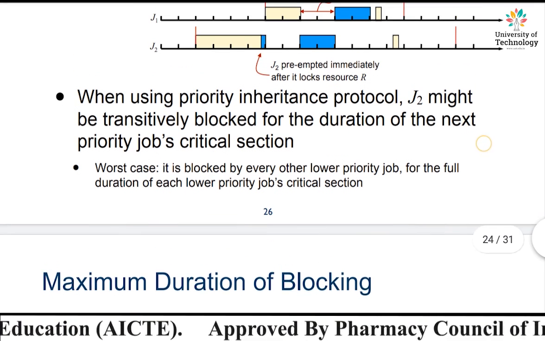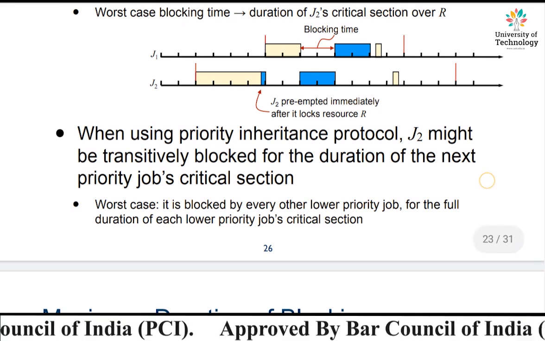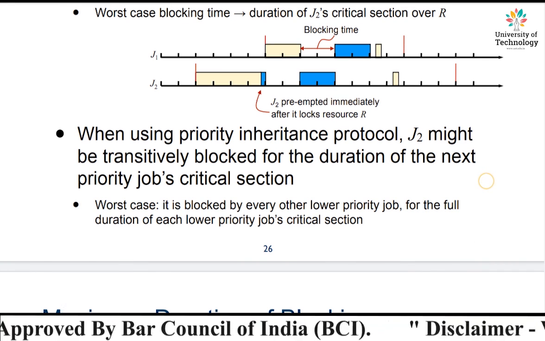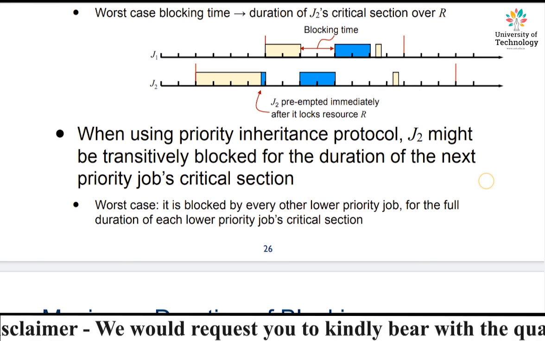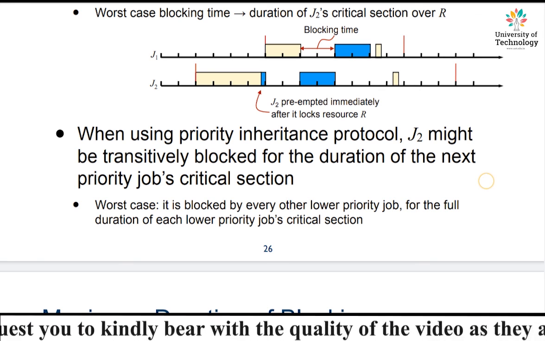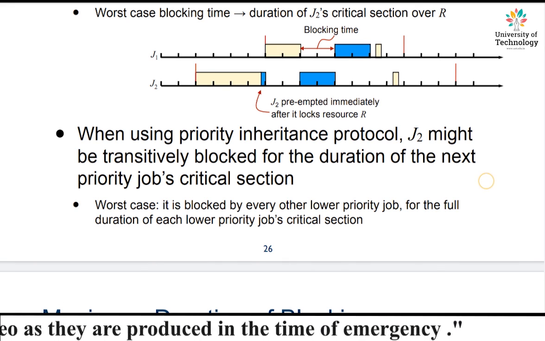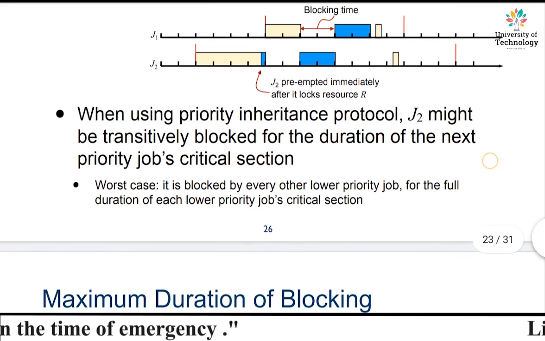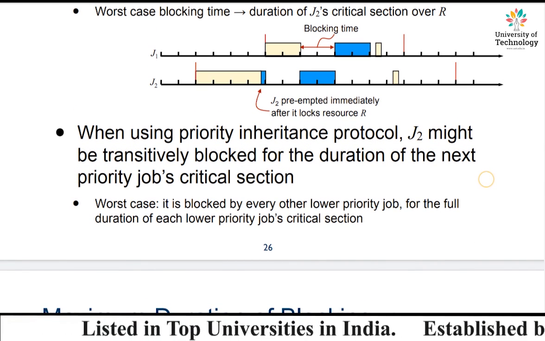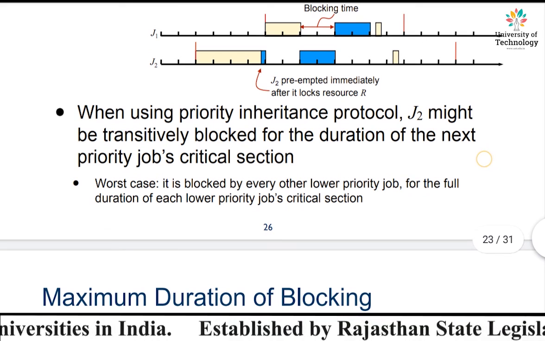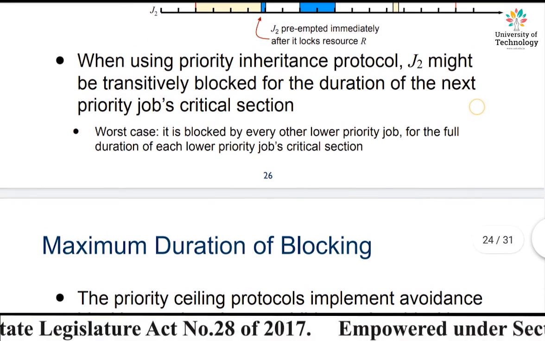So what they are trying to say is that we have assumed jobs J1 and J2, and the condition given to us is that J1 has higher priority than J2. Then job J1, which has higher priority than J2, is going to be blocked. For how long it is blocked can be defined by the critical section. Whatever the critical section of job J2, which is of lower priority, is going to be equivalent to the blocking time of job J1. This is clear. So this could be the worst case.